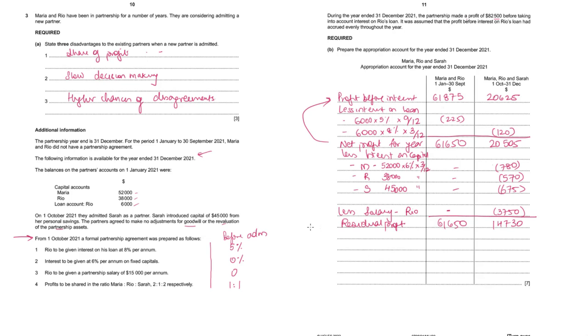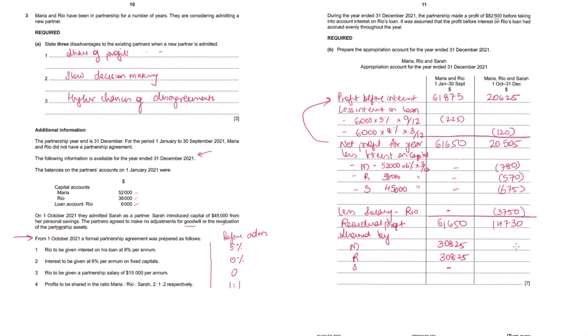This will be shared by all the partners, Maria, Rio and Sarah. Before admission of Sarah, obviously no share of profit for Sarah. 61,650 will be divided equally between Maria and Rio, so 30,825 each.